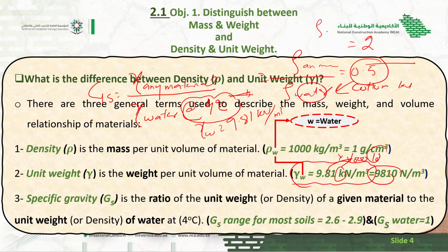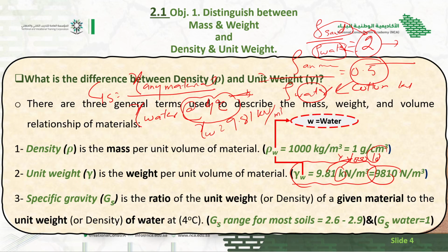If the GS value comes 2, it means, like I am finding it for sand, and this is the density of water. We already know that sand is heavier. So what do these two show? These two represent that the sand is 2 times heavier, or the density of sand is 2 times heavier than the water. So specific gravity is just the ratio which compares any material with respect to water.